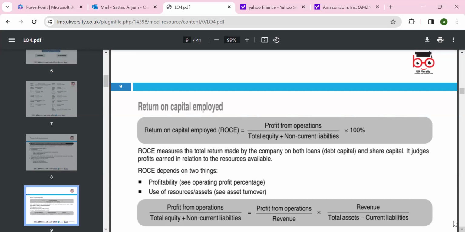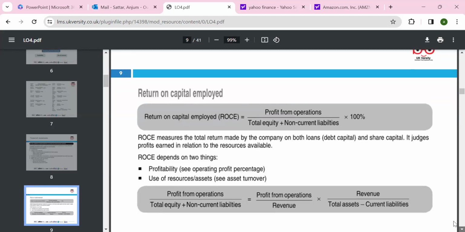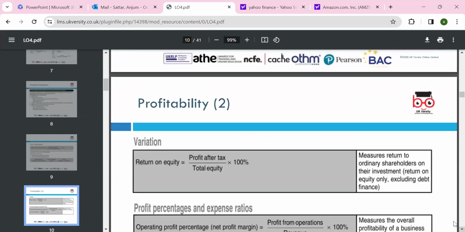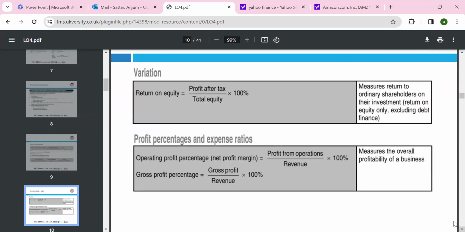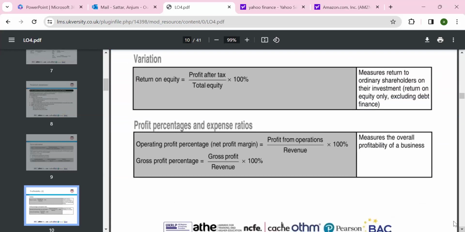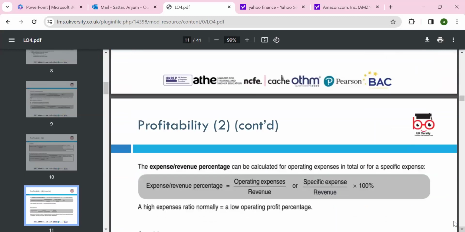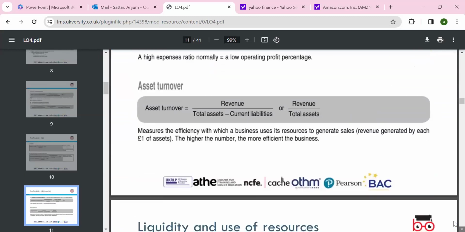Return on capital employed, as we mentioned, each ratio's interpretation we need to be careful with. Return on equity shows the relationship between the profit after tax and the total equity. If your number of shares increases, the EPS and return on equity will drop. So we can look around at that as well. Gross profit margin is calculated as a percentage.